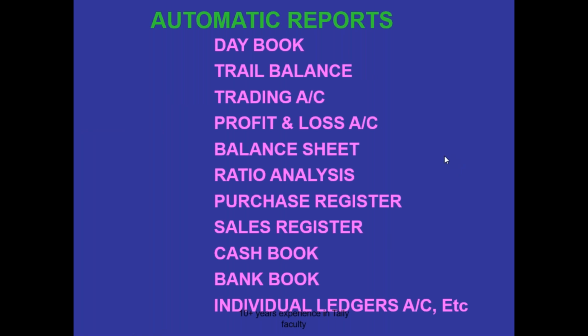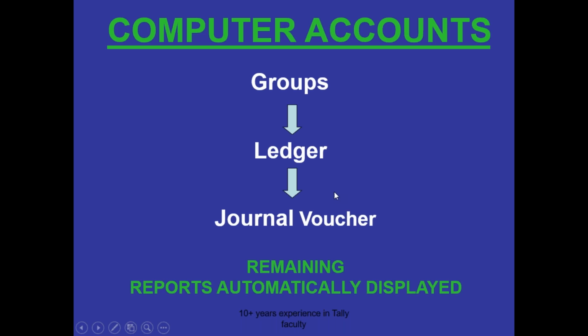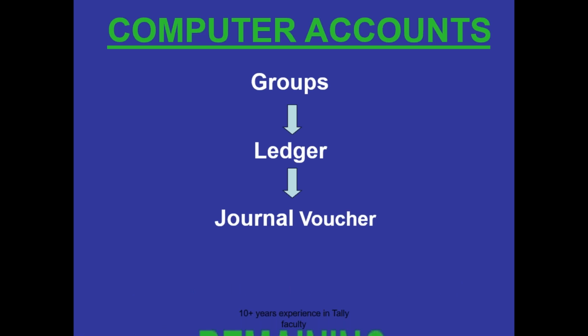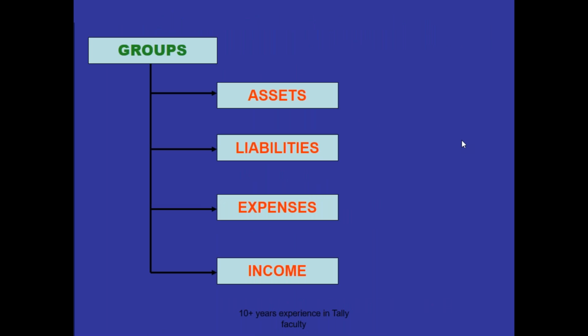In computerized accounts, it is a step-by-step process. What happens? Just do shortcut, groups, ledgers, vouchers, and the system automatically generates the remaining reports. How does it generate them? Following the groups only. The system generates them based on groups only. Groups are nothing but accounting heads.